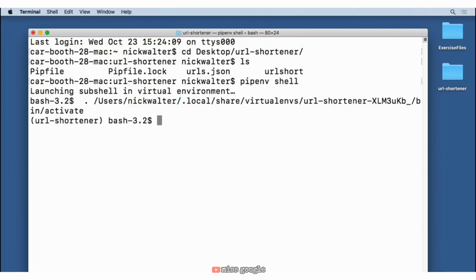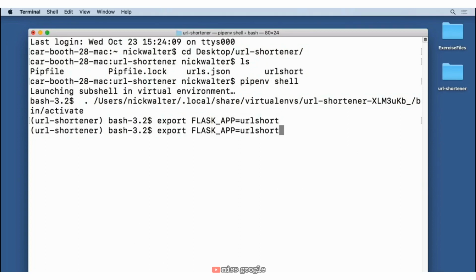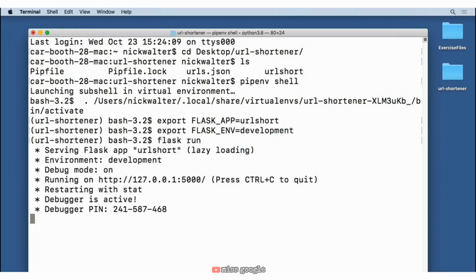Okay, and once we're there, we want to now say export capital FLASK_APP equal to URL short. So I know it's a little bit sad that now this is something we have to type every time we're testing this out, but this is what happens when you move a project to the blueprint level. And we're going to set env equal to development. So we get that automatic loading. So now let's go ahead and do a flask run with this.